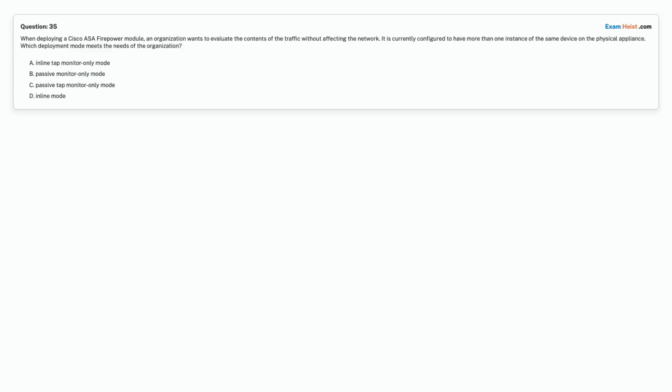Option A. Inline tap monitor only mode. Option B. Passive monitor only mode. Option C. Passive tap monitor only mode. Option D. Inline mode. Choose the correct answer.